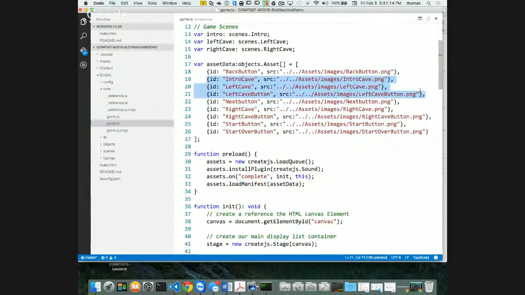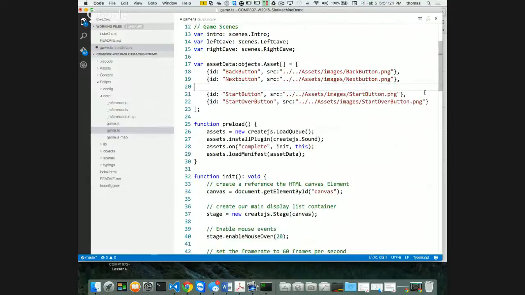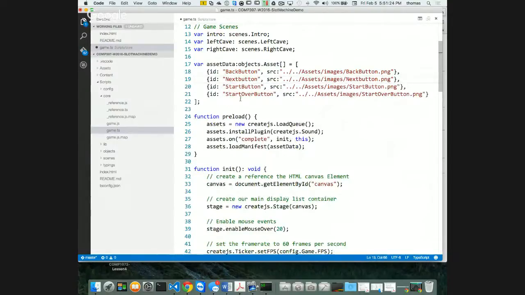So I'm going to clean up my manifest a little bit because I don't have those anymore. My right cave, my right button, all this stuff's gone. I've got some simple button images and I've got this stuff here. Okay, cool, we're almost there.